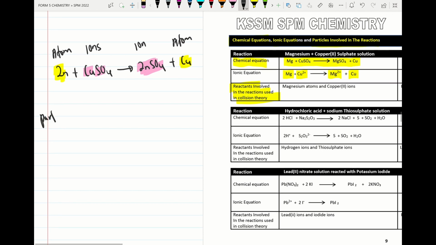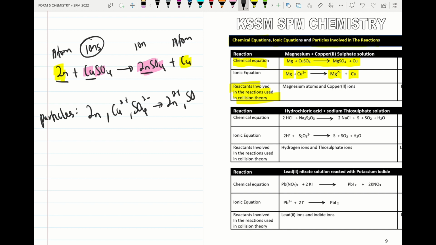So we list out all the particles. Zinc exists as atom. Then we have copper 2 ion, which exists as ion, and we have sulfate ion, arrow. So here we have zinc ion and sulfate ion. And copper exists as copper.